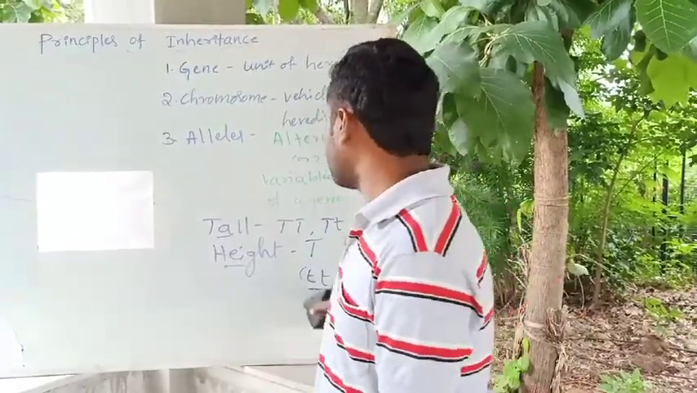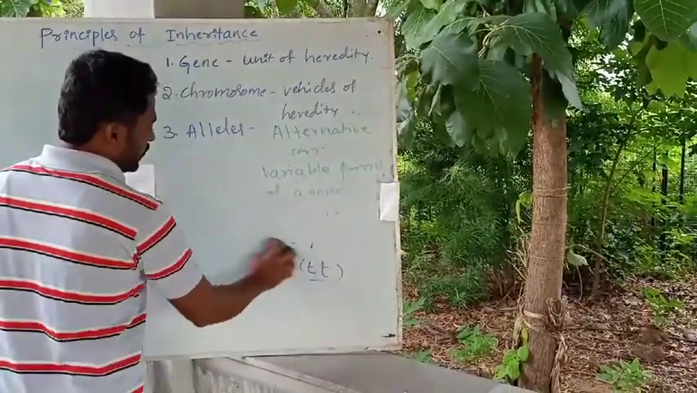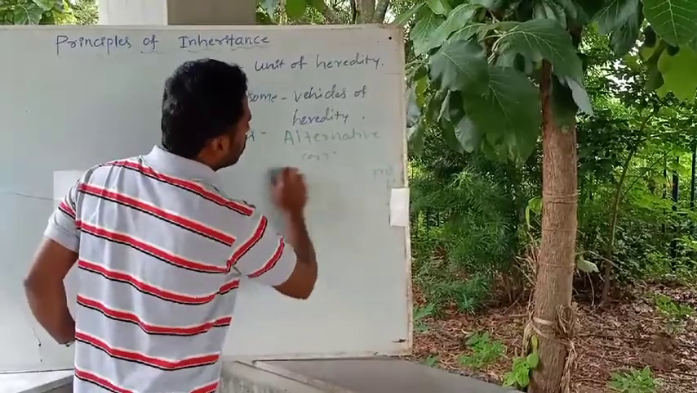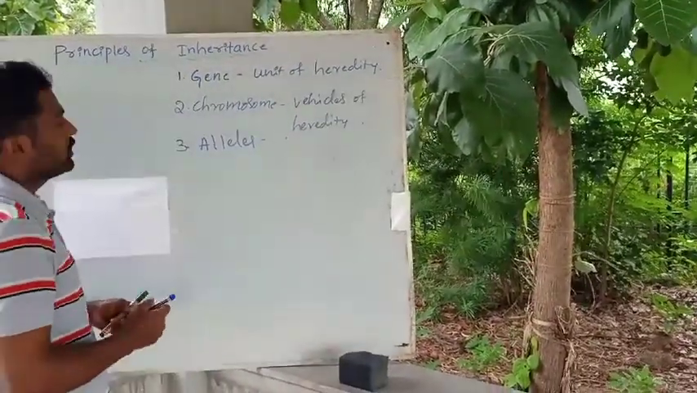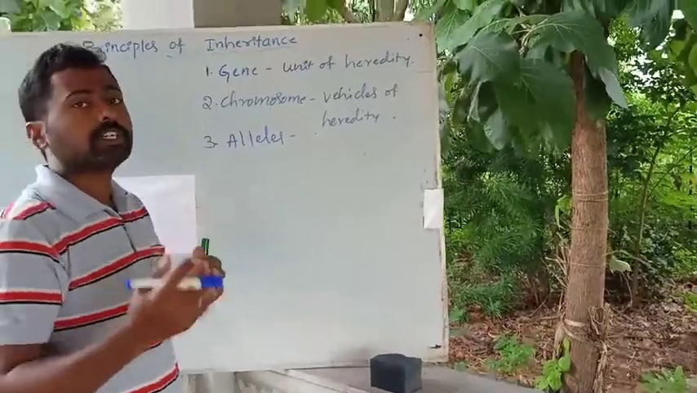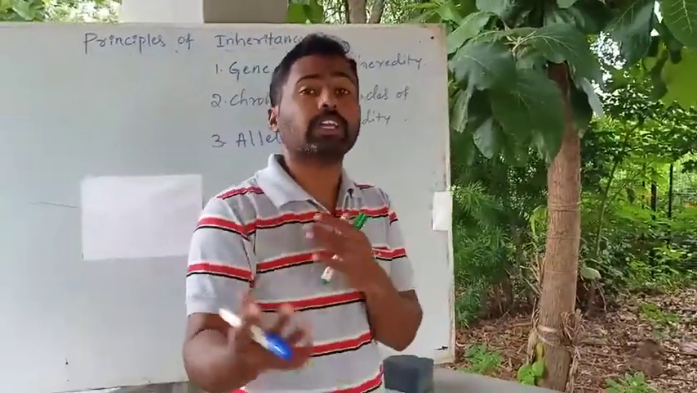We can also give the example of the ABO blood group in human beings, where the gene is present in different forms, more than two allelic forms.